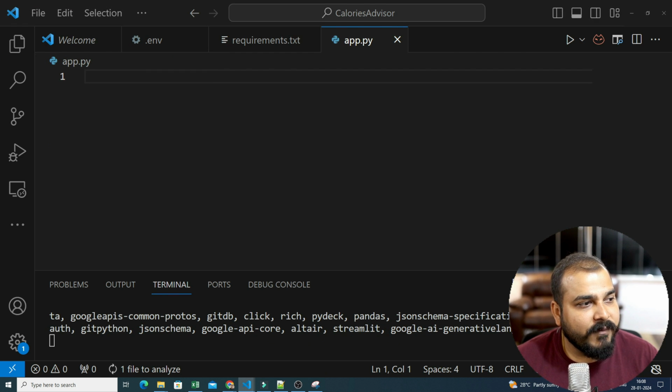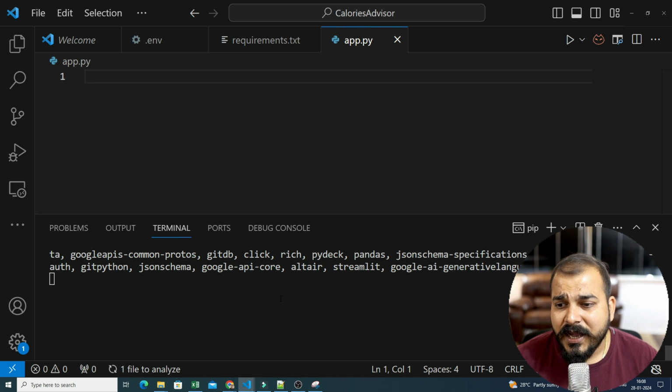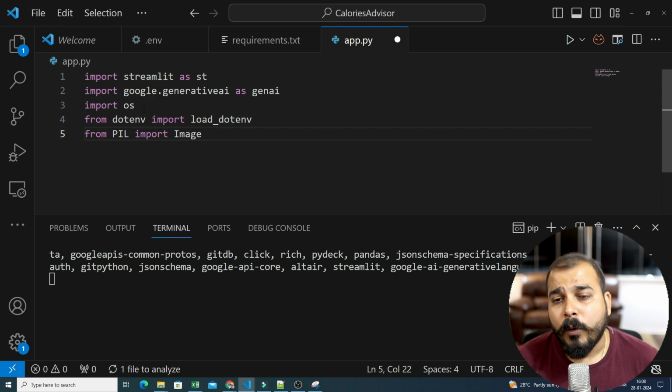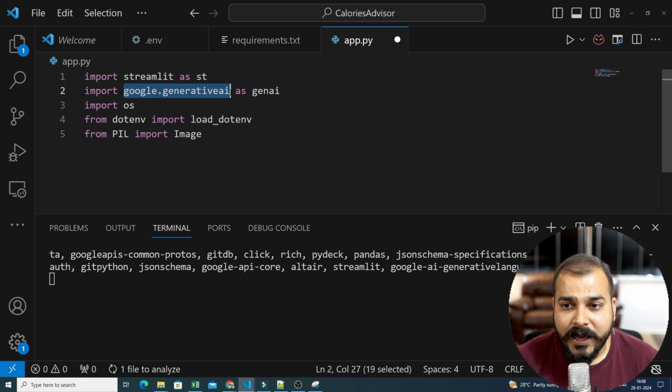So initially, let's wait till the installation takes place. And then first of all, I will quickly import all these important libraries that I will be requiring. One is Streamlit as st. Then I will write Google Generative AI, importing google.generativeai as genai.